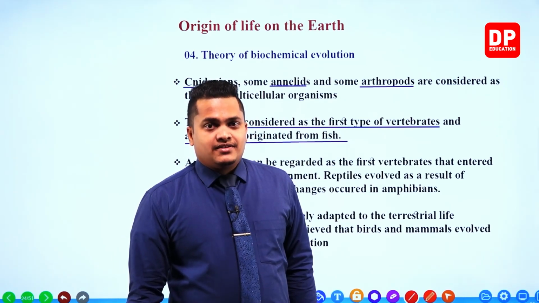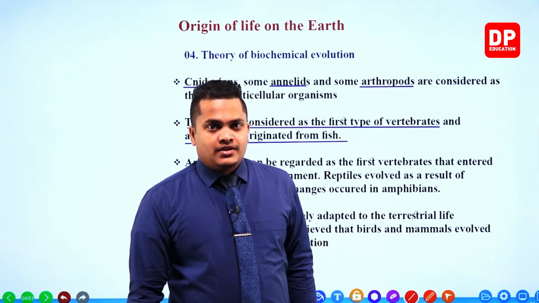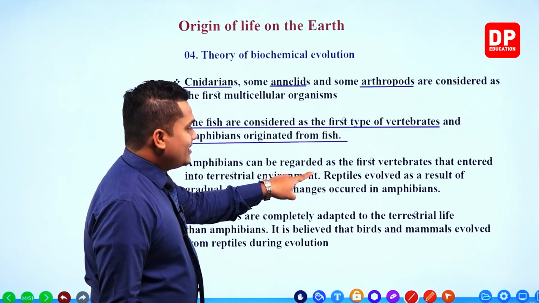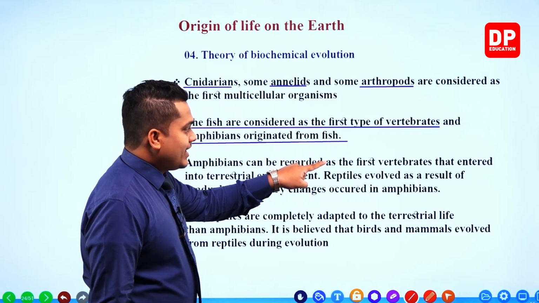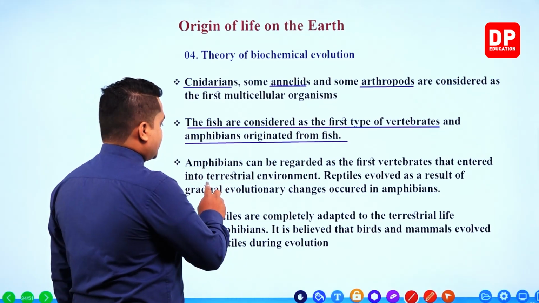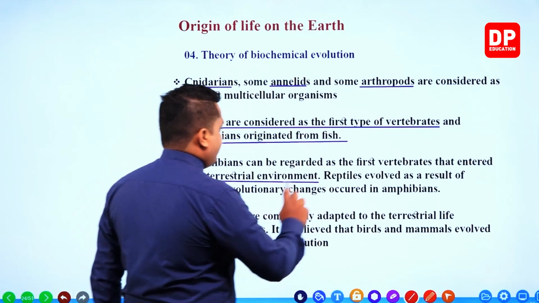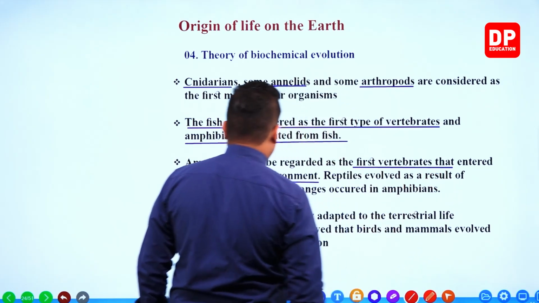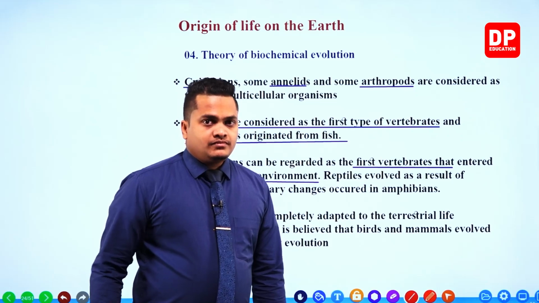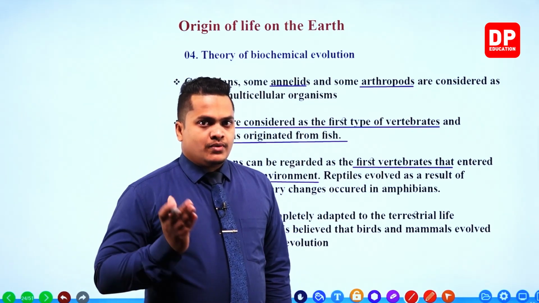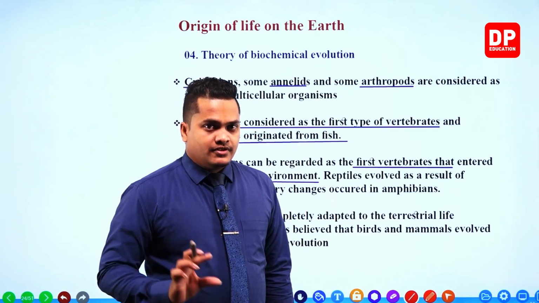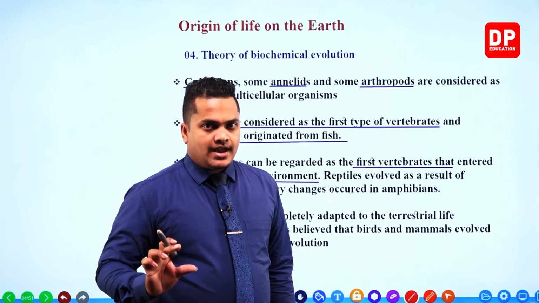They are the first and foremost terrestrial organisms, right? So amphibians can be regarded as the first vertebrates that entered into terrestrial environments. When the competition increased from time to time, amphibians took the first step in conquering the land.